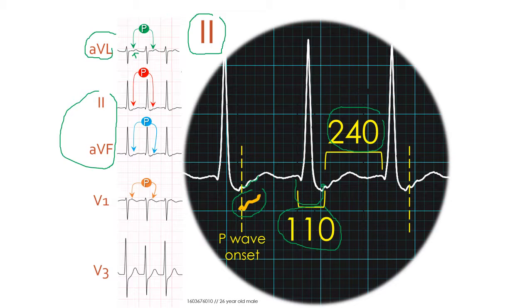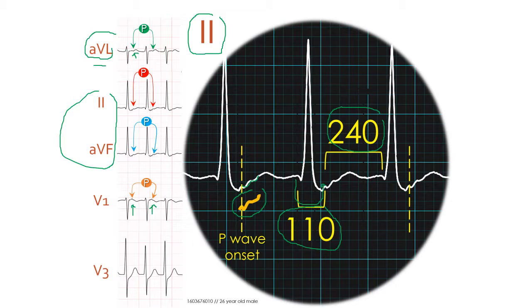In lead V1, the P waves seem to be positive also after the QRS complex. This pattern is compatible with an atrioventricular reentry tachycardia using an accessory pathway, and because the P waves are negative in lead aVL, we anticipate a left free wall accessory pathway.